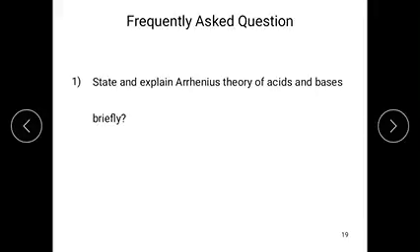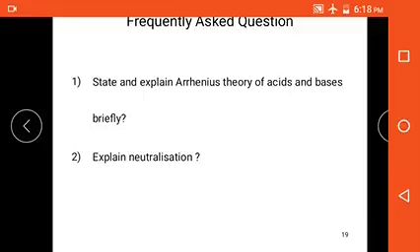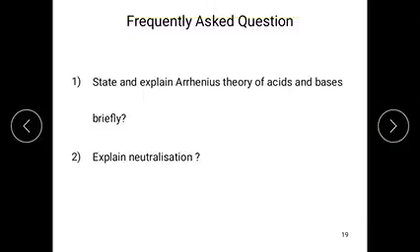In this chapter, the frequently asked questions are: state and explain the Arrhenius theory of acids and bases briefly. Sometimes they may ask: explain the neutralization concept with suitable examples. And sometimes questions may ask: what is the strength of acids and bases? Explain with suitable examples.